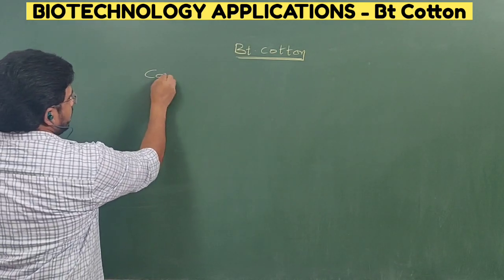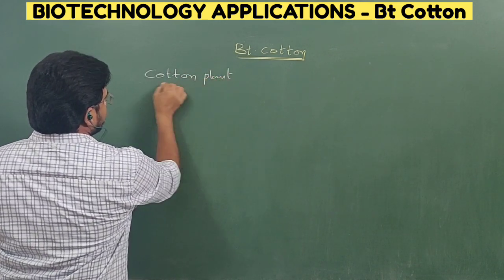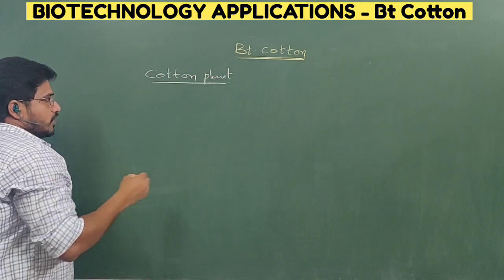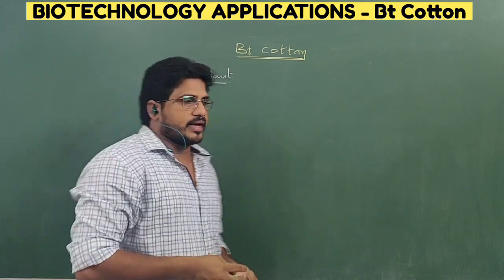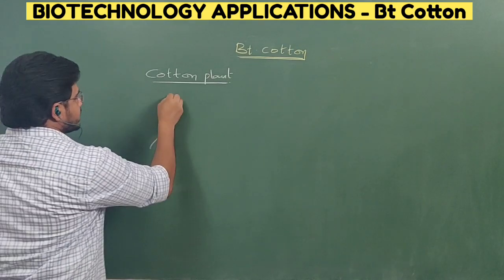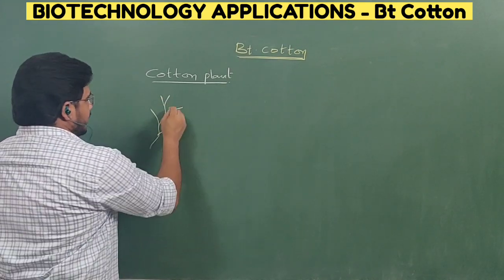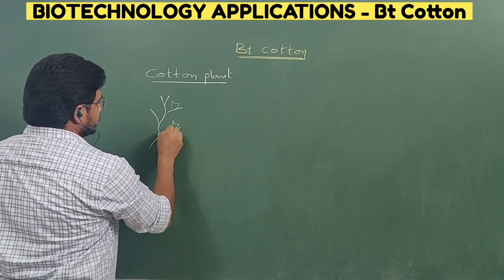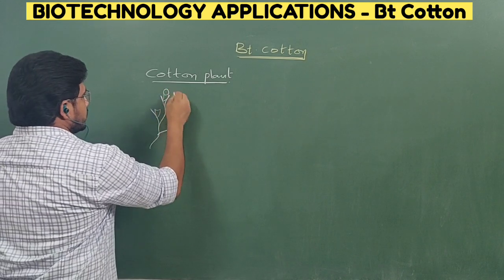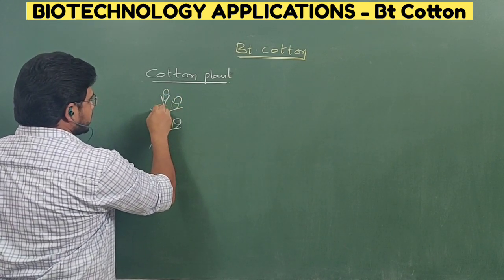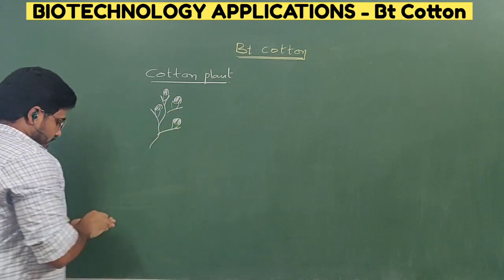Generally, if you take a normal cotton plant, cotton will be produced by the seeds, nothing but fruit-like structures, right? In case these seeds or these fruits were there, so many kinds of insects were damaging the crop plant.